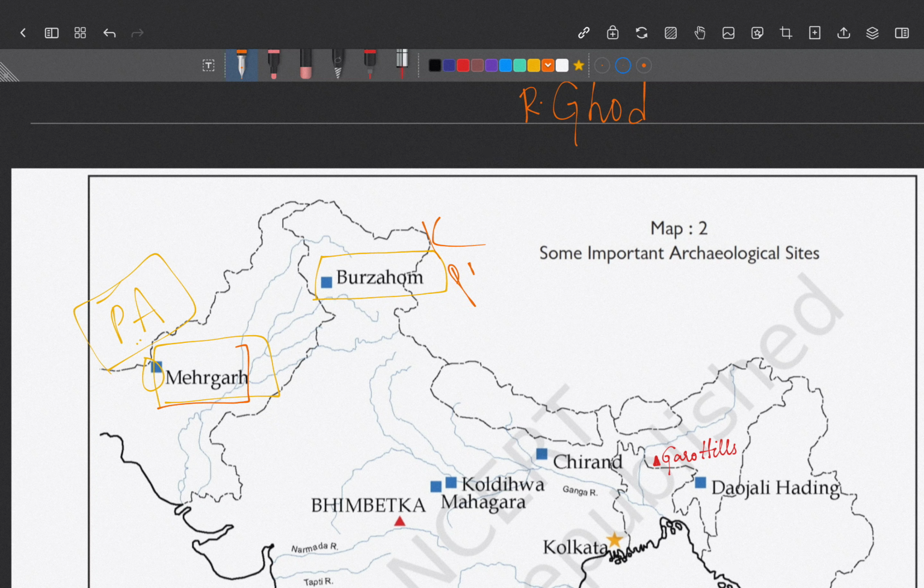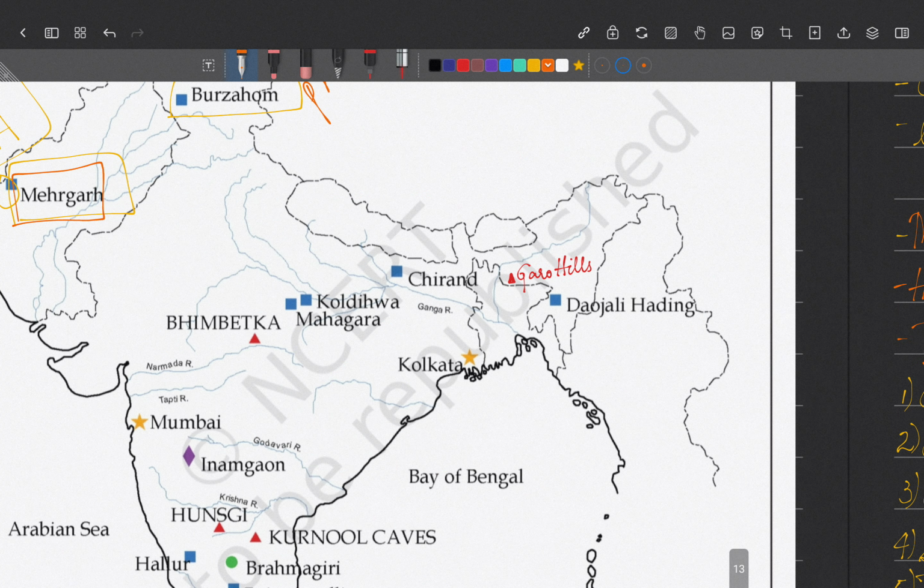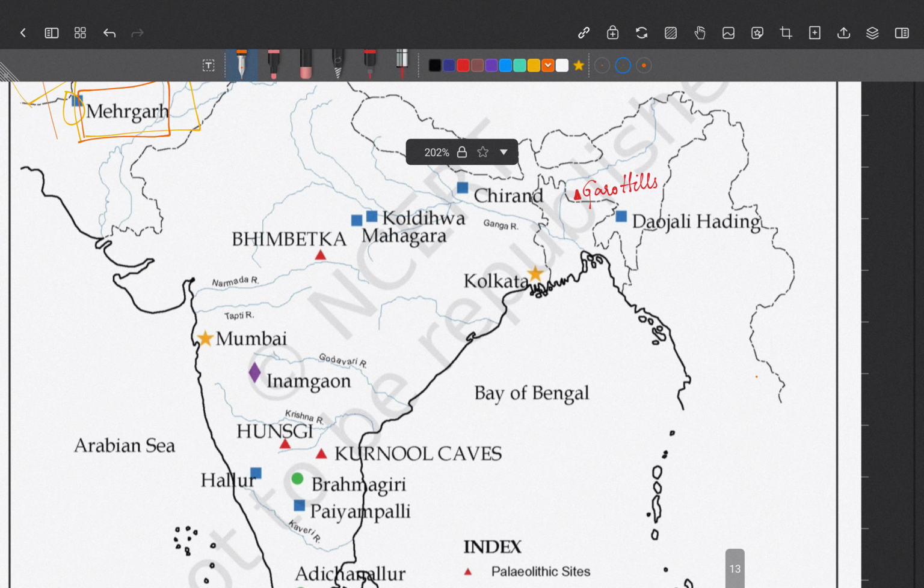Then Merghar, it is near the Bolan Pass. Where exactly is it? On the border of Pakistan and Afghanistan. What is it famous for? One of the earliest villages, burials, animal rearing, houses, etc. All of these were built in Merghar. We'll see some other places.